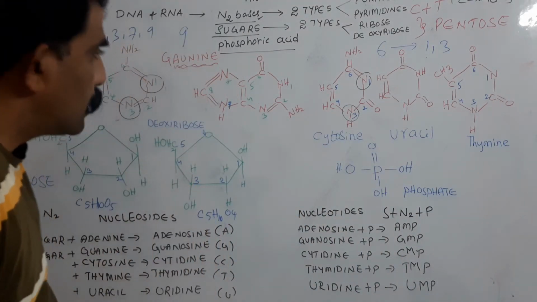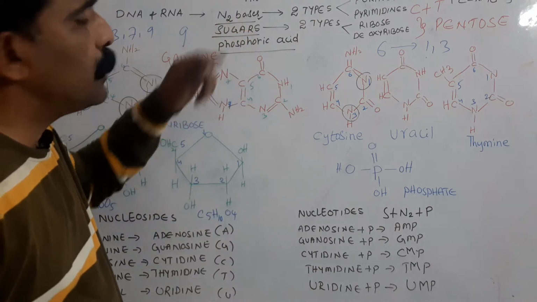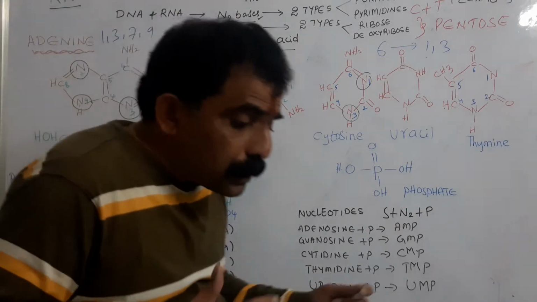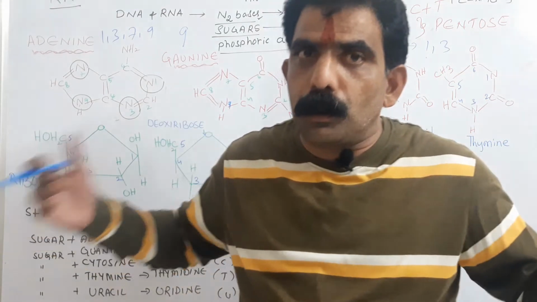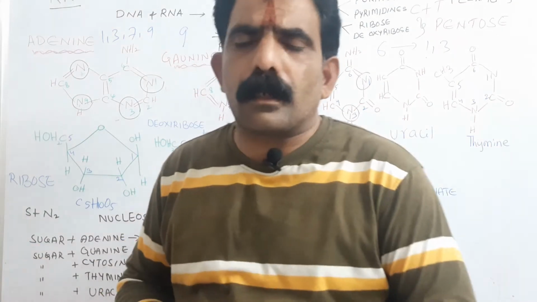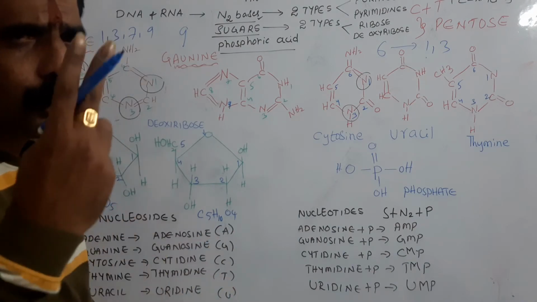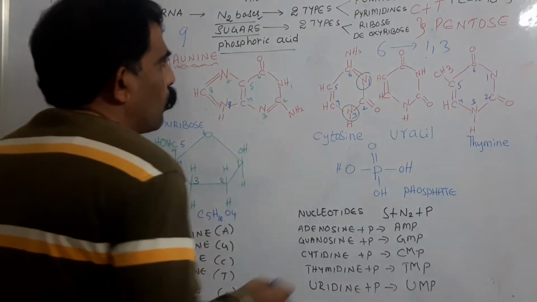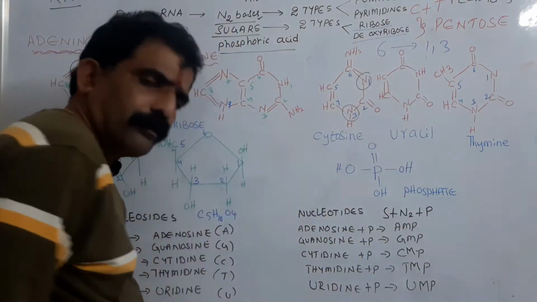Coming to the structure of the sugar, here is another component: nitrogen bases and sugars. Which type of sugars are present in the nucleic acids? Pentose sugars are present. What are the pentose sugars? 5-carbon sugars are called pentose sugars. So how many types of pentose sugars are there? 2 types of pentose sugars are there. What are they? Ribose sugar and deoxyribose sugar.